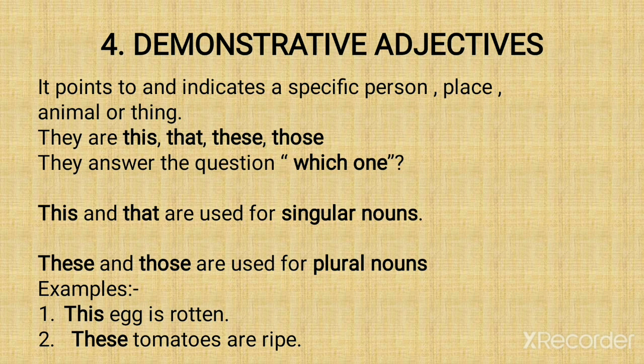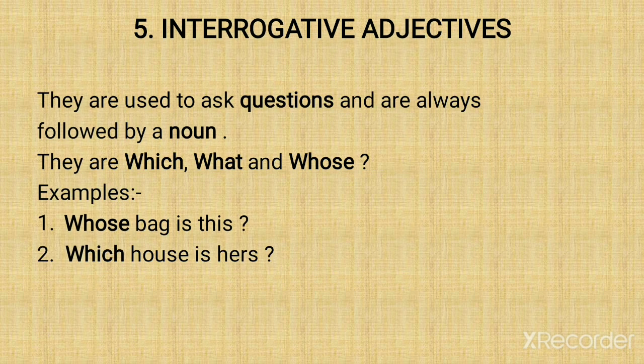Particular. Now the fifth is interrogative adjectives. They are used to ask questions and are always followed by a noun. They are which, what and whose. Example, whose bag is this? Now bag is a noun. So before that, whose. Which house is hers? Now house is a noun. So before that, which.